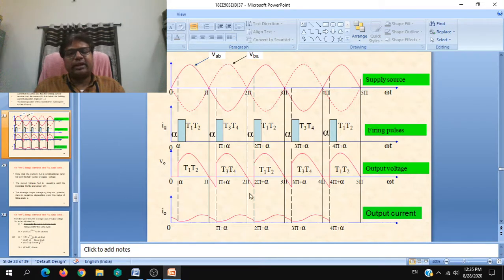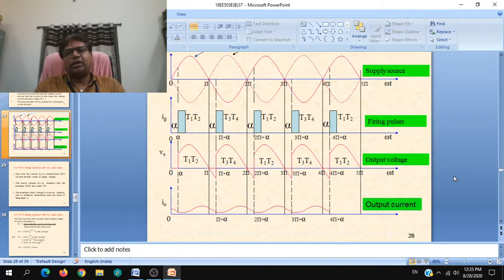During this period again load voltage becomes negative. So these are the waveforms which you have to draw and explain. This is without any freewheeling diode. With freewheeling diode, you can make it better and continuous.